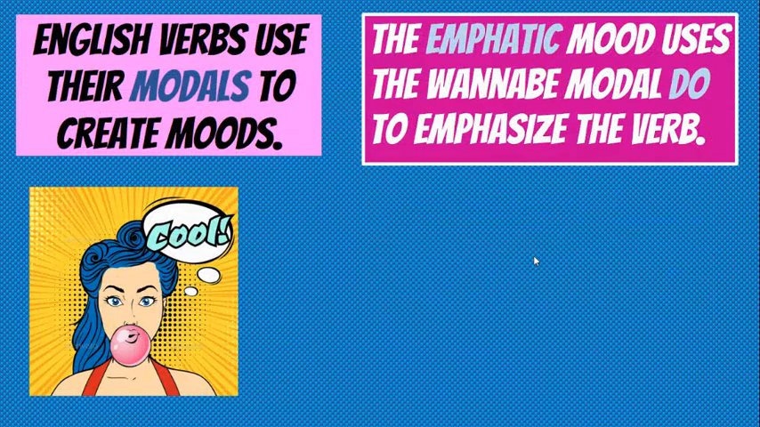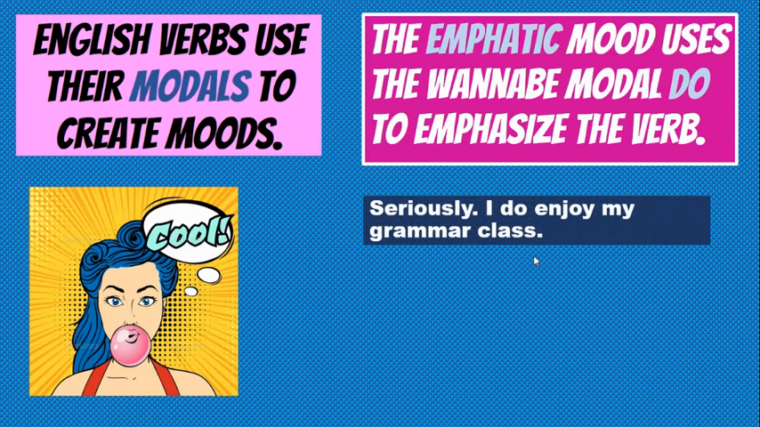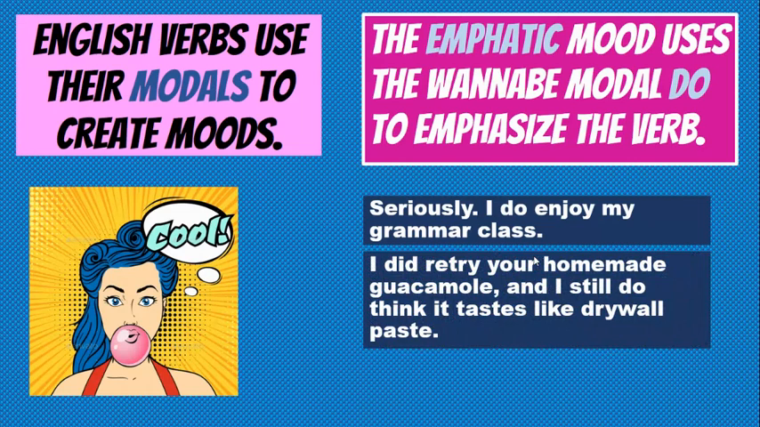The next mood I want you to capture is what we call the emphatic mood. The emphatic mood uses this wannabe modal of do to emphasize the verb. It's not really a modal. If you look on your list of modals, do's not there, but we use it as sort of a stand-in, wannabe modal. So if I said, seriously, I do enjoy my grammar class, you're emphasizing that verb enjoy. Or if I said, I did retry your homemade guacamole, and I still do think it tastes like drywall paste.